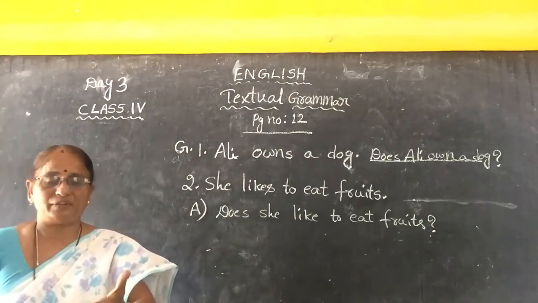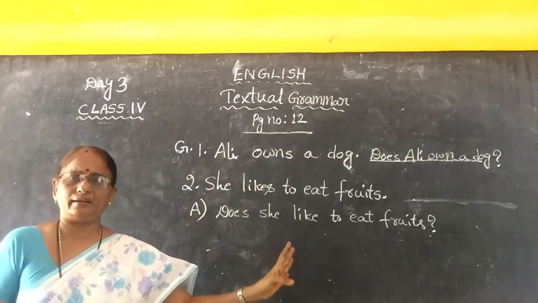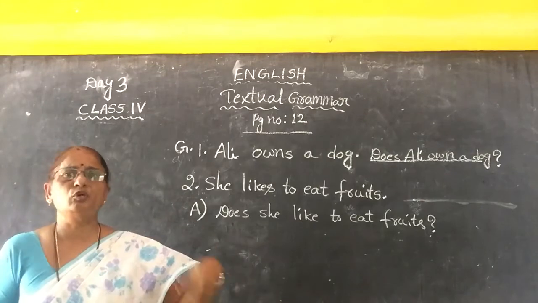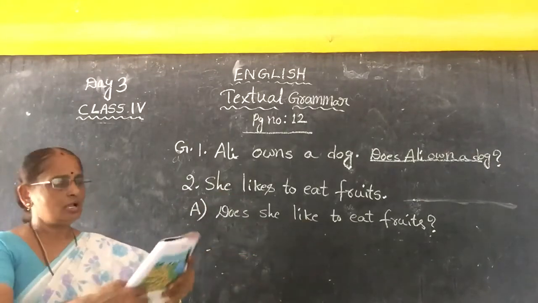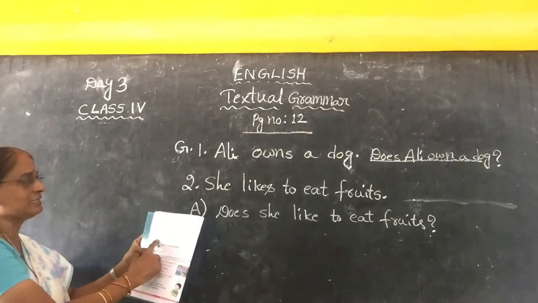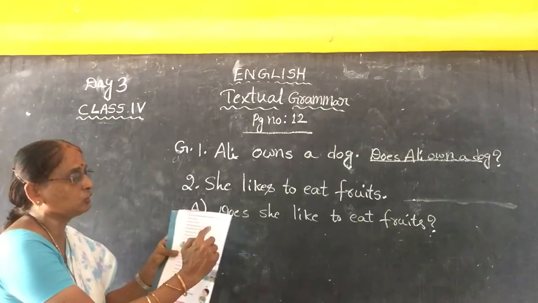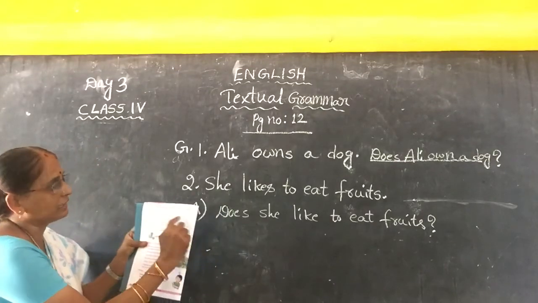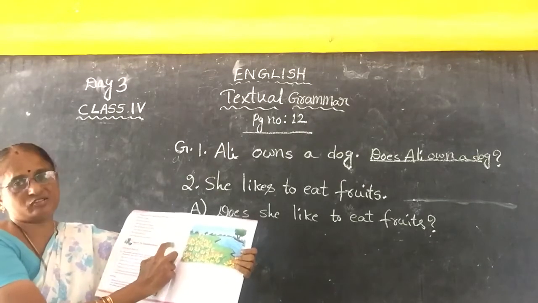See the way of telling the sentence. She likes to eat fruits. You have declared, you have announced, you told somebody. Does she like to eat fruits? Question mark. So, like this 1 to 7 sentences are there. You have to change these 1 to 7 sentences into interrogative sentences and write the answers in the textbook itself. Here they have given the place, children.